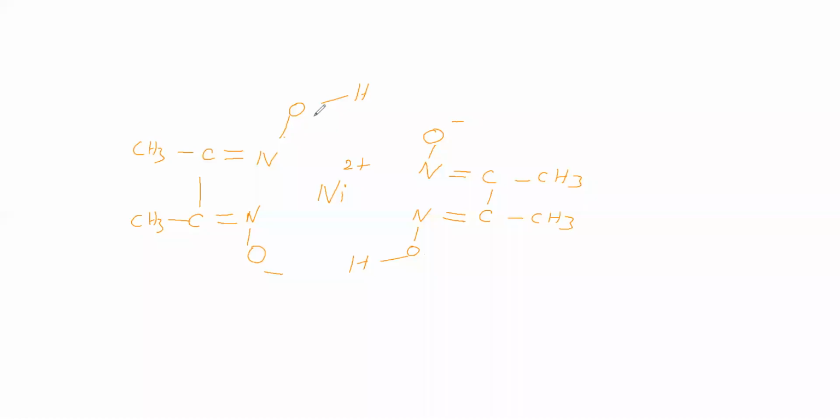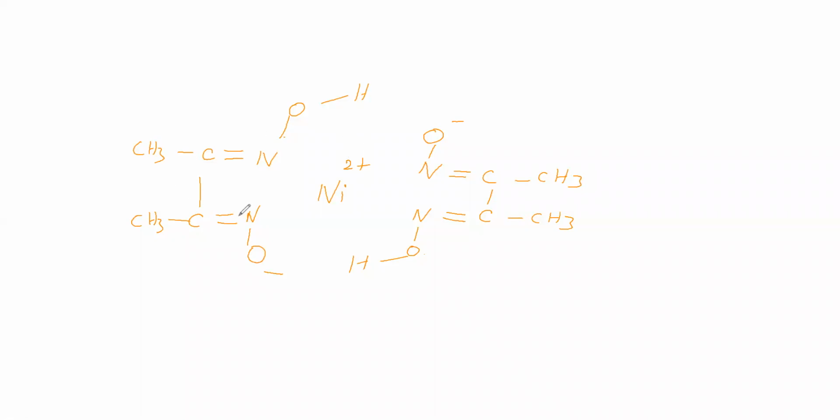Next, we will give bonding. The ligand is making bonding with Ni2 plus. That we will see. Now we will take this nitrogen. Nitrogen group number, you know it. Nitrogen group number is 5.